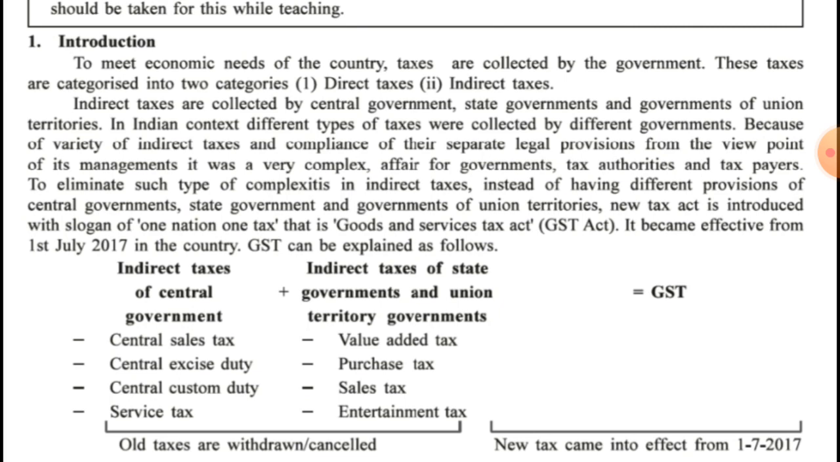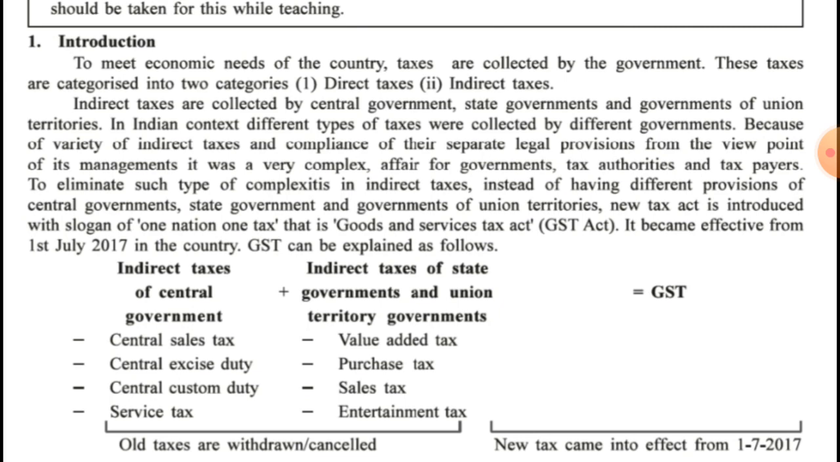So to eliminate these complexities in indirect taxes, instead of having different provisions, because there were different provisions for central government, for state government, and for union territories, a new tax was introduced with the slogan "One Nation, One Tax." It means uniformity was maintained in the tax structure in the entire country, and that tax structure was known as Goods and Service Tax, that is GST Act. It became effective from 1st July 2017.